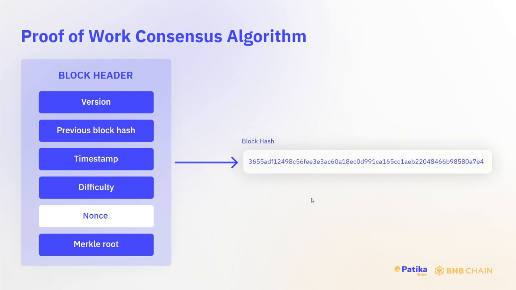If there are a lot of miners, the number of zeros will be increased because we don't want everyone to get the value easily. But if there aren't a lot of miners in the system, difficulty level can be decreased, meaning that the number of leading zeros can be decreased. Okay, so then I will increase my nonce value, meaning that I will try to find a hash with 4 leading zeros.